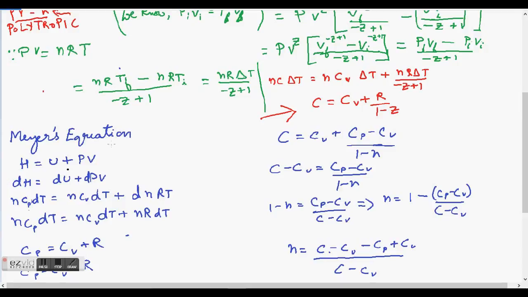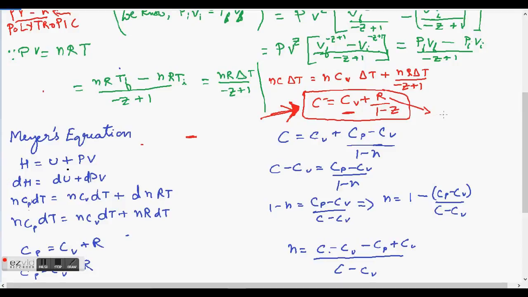You must have heard of it, which is equal to the Boltzmann's constant. So R is that. C is the molar heat capacity. Cv is the molar heat capacity at constant volume. So this expression you can memorize. It will be useful for you in solving other questions of JEE as well, since they have introduced polytropic processes into JEE. So this is the expression, and then you can solve it by using Mayer's equation.